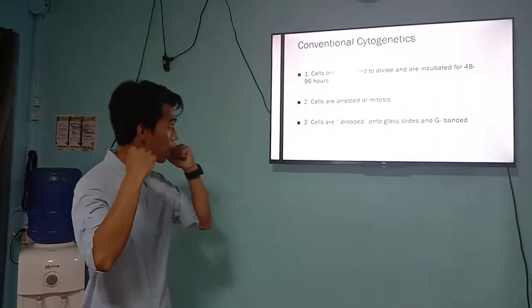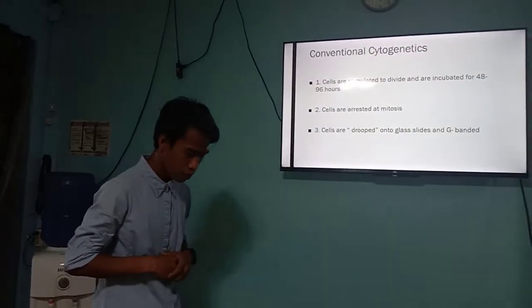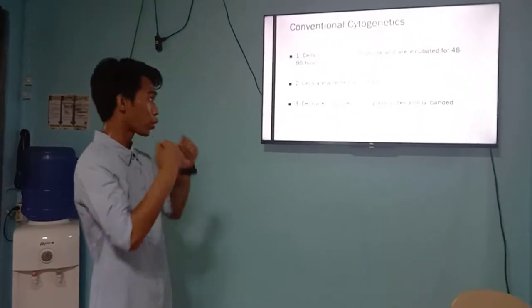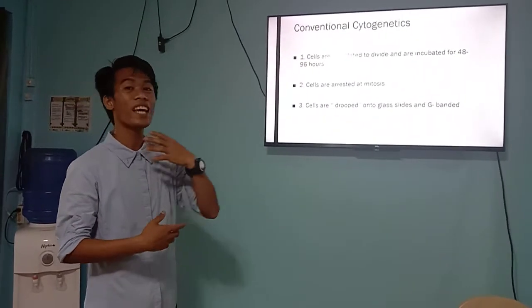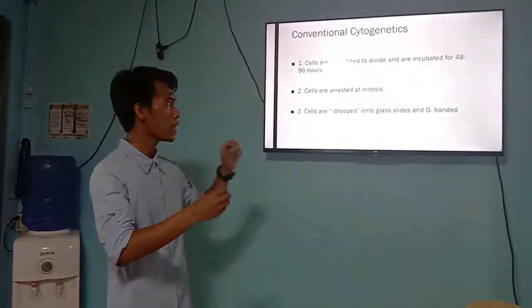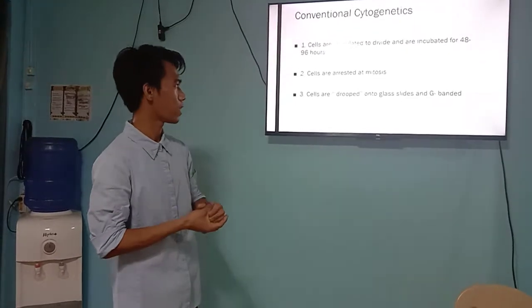We all know that mitosis is a type of cell division that results in two daughter cells, each having the same number and kind of chromosomes. So here the cell in cytogenetics relies on true mitosis.